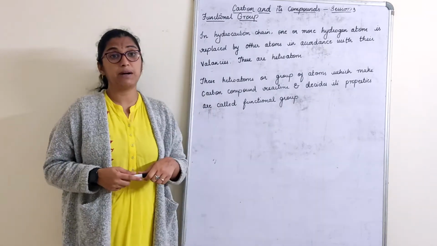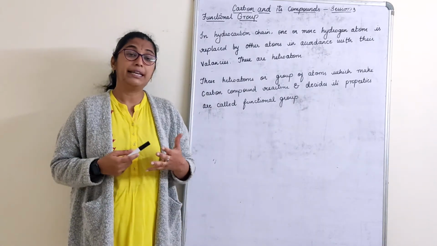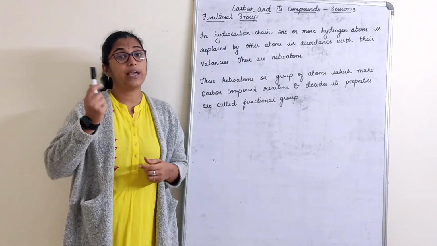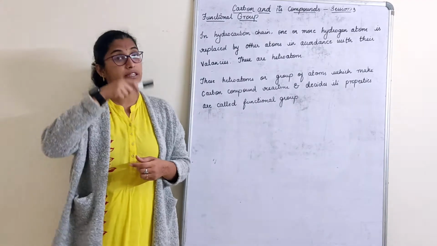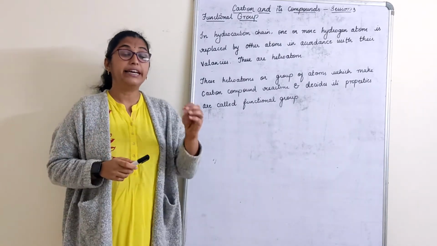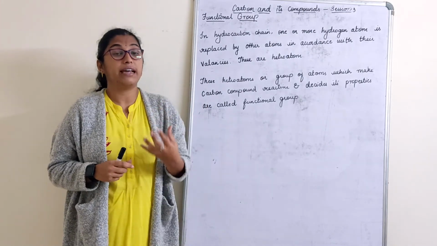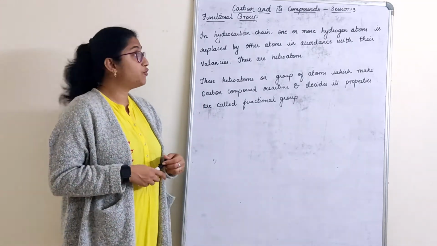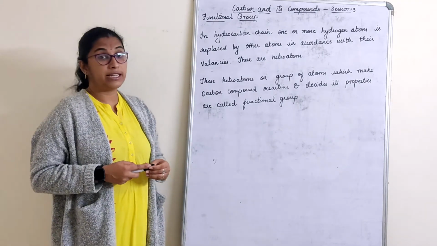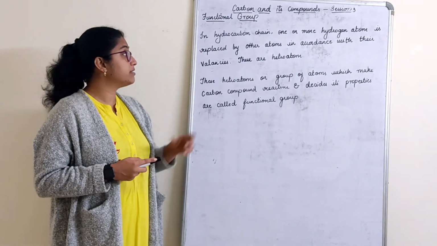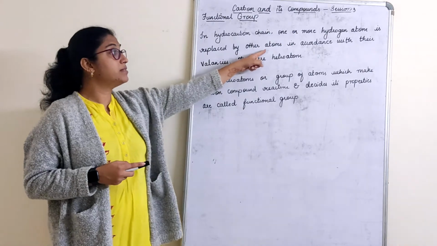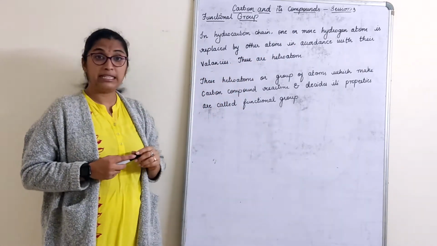We move to the next part, that is functional group. Now in a hydrocarbon chain we have carbon to carbon linked with different hydrogen atoms, right? If one or more hydrogen atoms are replaced by any other element, so what do we call that? In a hydrocarbon chain, one or more hydrogen atoms are replaced by other atoms in accordance with their valencies.